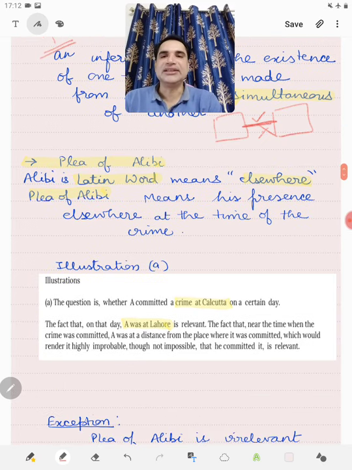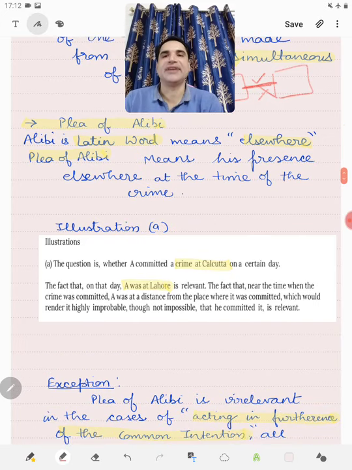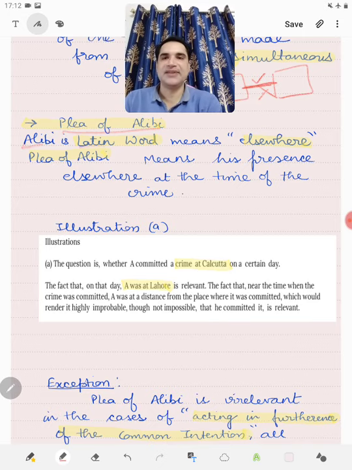Now, the third aspect of it is that of plea of alibi, which is very important and many a time it is used by defense lawyers in order to defend the alleged persons. So the word alibi has been derived from a Latin word. Friends, this is very important because many a time in preliminary examination it has been asked the origin of the word alibi, and literally it means elsewhere.